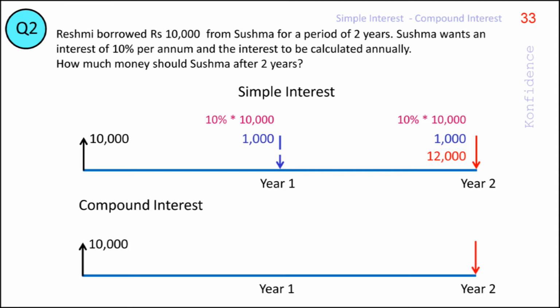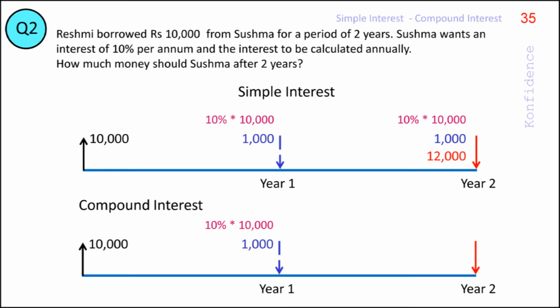If it was a compound interest scheme, the computation will be as follows. The interest computation for the first term or the first 1 year remains the same as the simple interest case. That is, principal into interest rate, or 10% of 10,000, which is rupees 1,000. The deviation comes from then on.